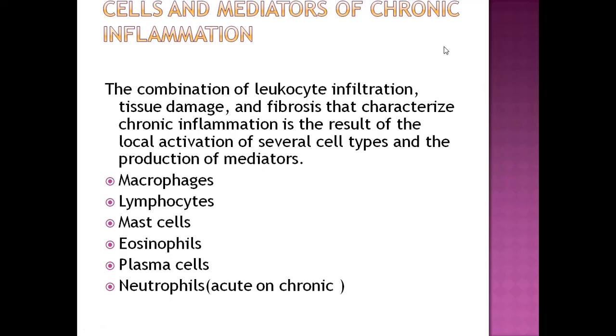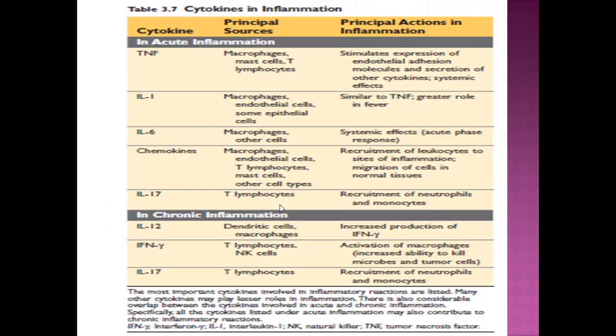Cells and mediators of chronic inflammation. Important cells are macrophages, lymphocytes, mast cells, eosinophils, plasma cells, and neutrophils when it's acute or chronic inflammation. Mediators of acute inflammation you have already studied. Now we will discuss mediators of chronic inflammation.